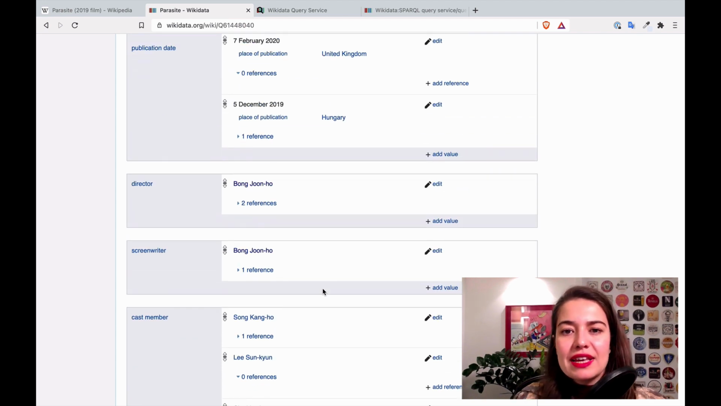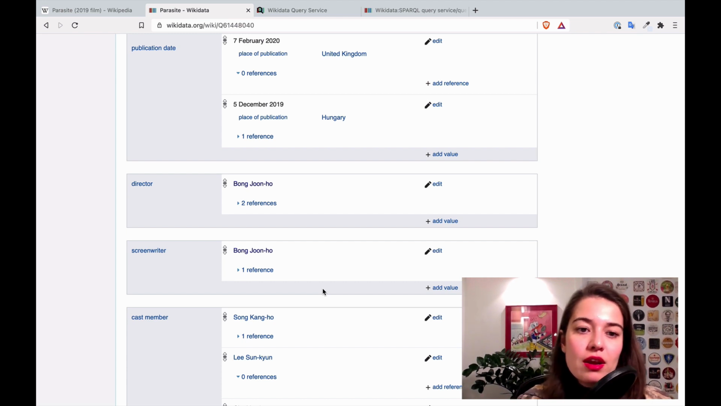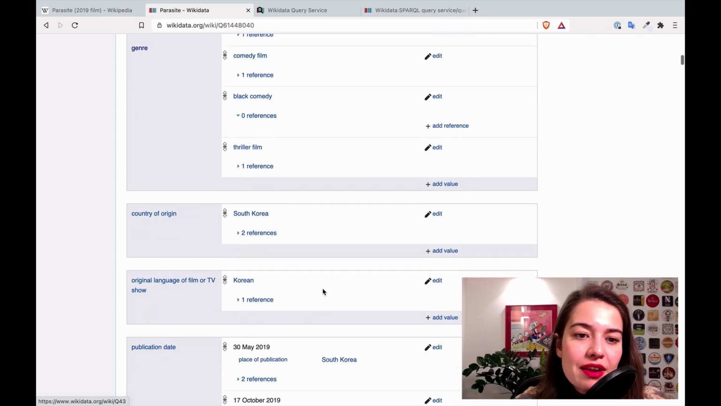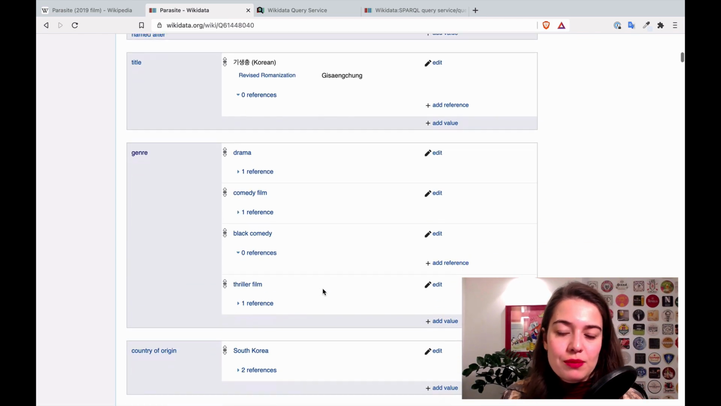But let's say I'm doing this work because I want to create a machine learning algorithm that gives me the likelihood of a movie which is nominated for Oscars to win the Oscars, right? So for this, what kind of other information can I have? Yeah, maybe I also want the genre. Okay, so how can I get the genre?